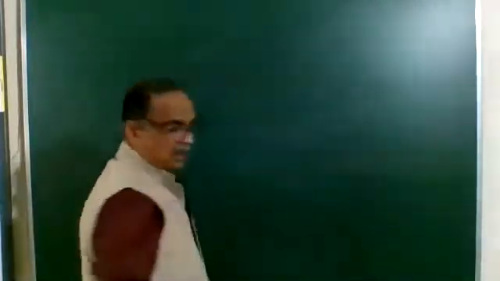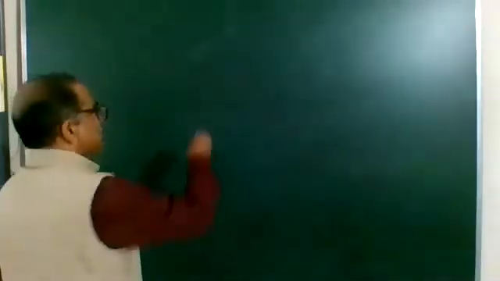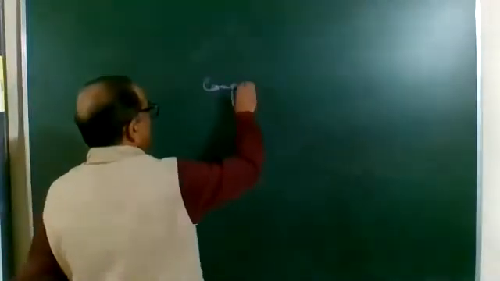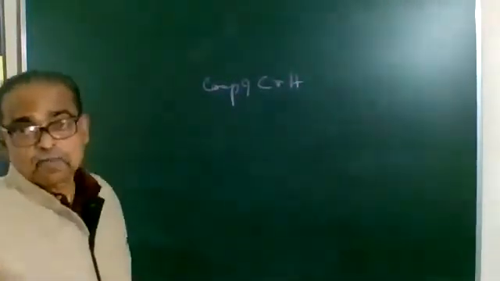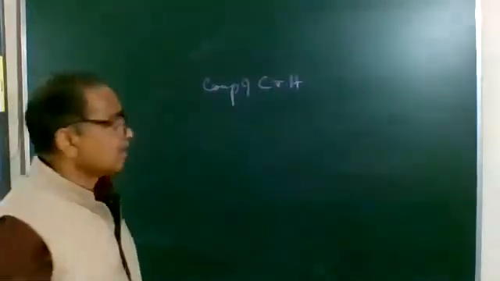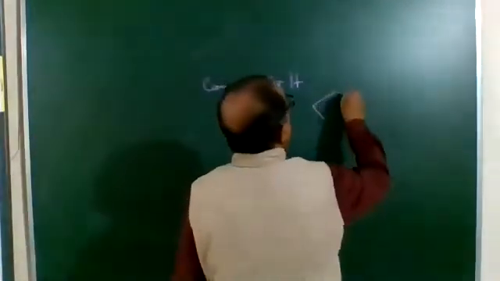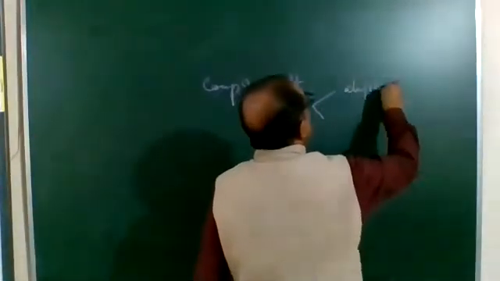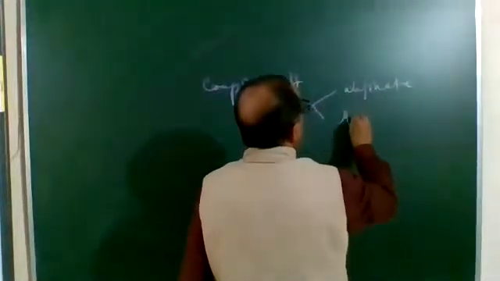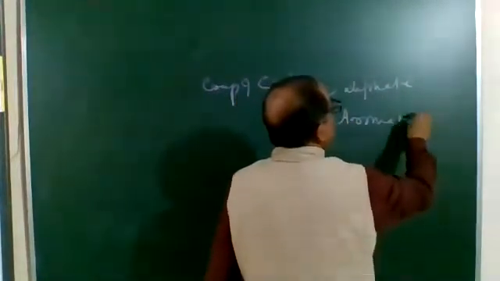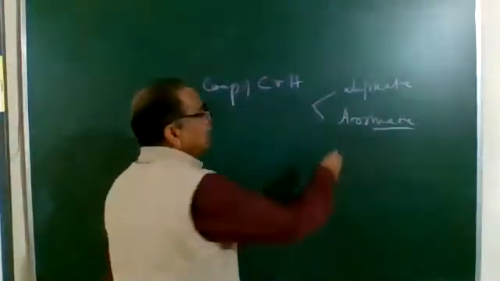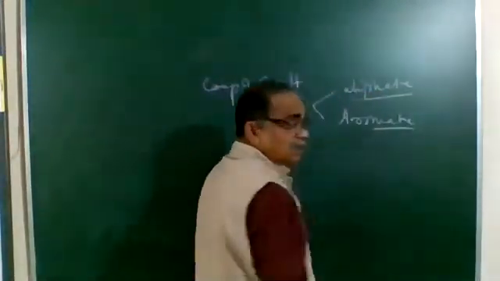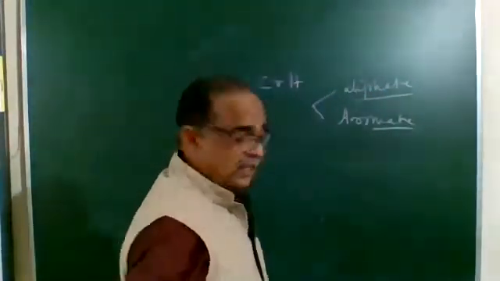Now the next one, hydrocarbons. Compounds of carbon and hydrogen are called hydrocarbons. Broadly, hydrocarbons are classified into two. First one, as I told you just now, aliphatic and aromatic. Aliphatic hydrocarbons, as I told you earlier, are hydrocarbons which are open chain.